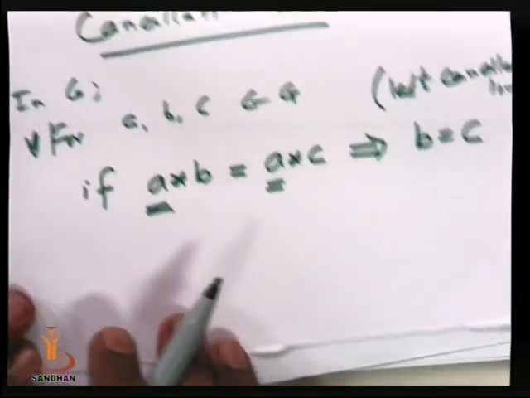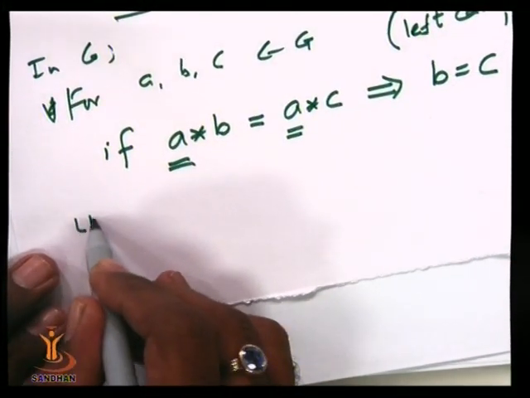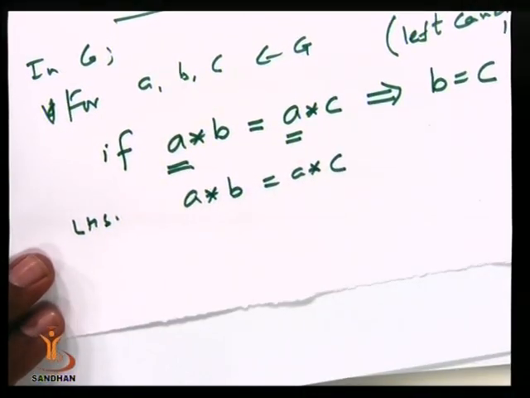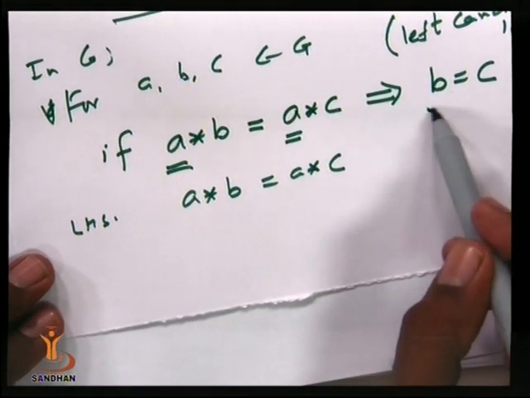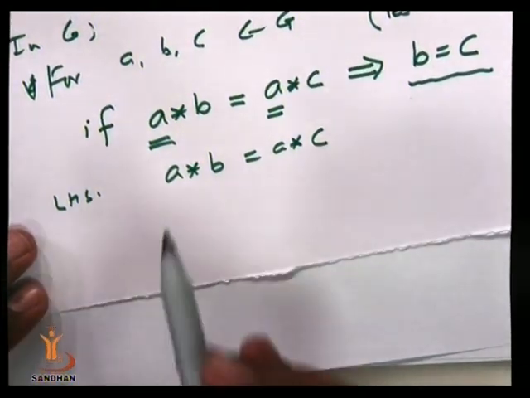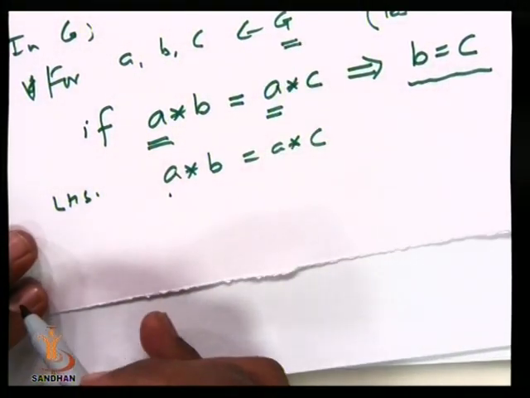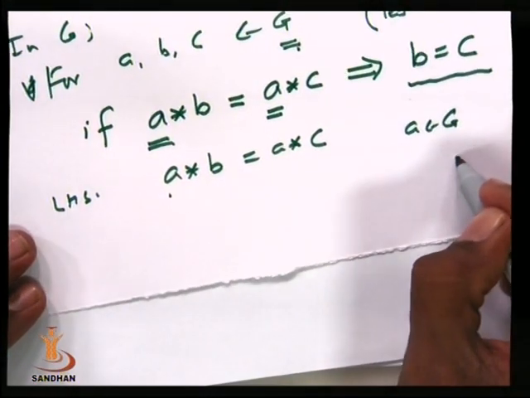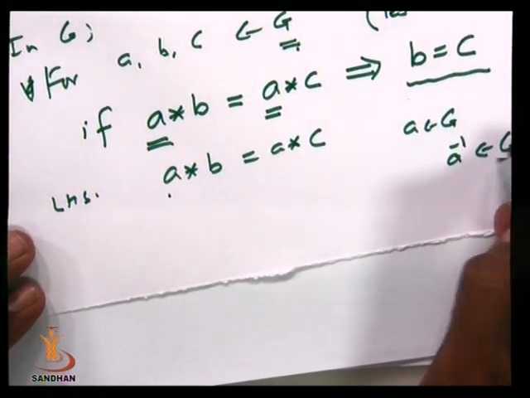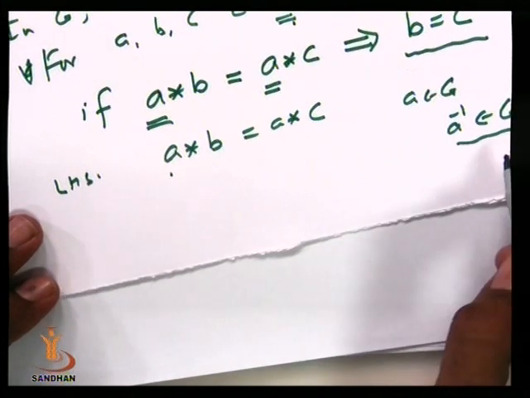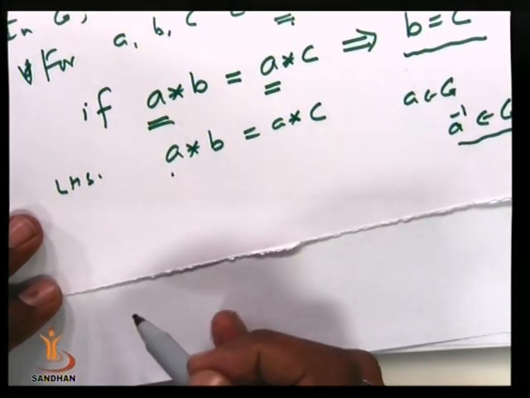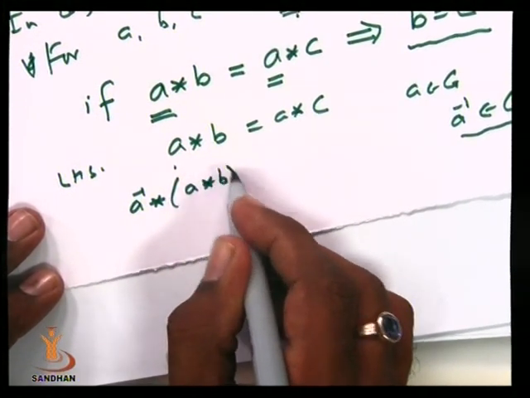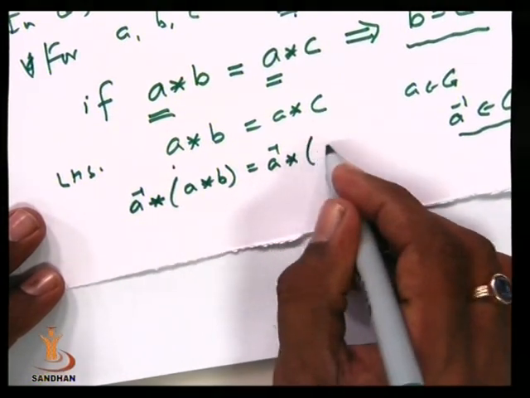And we can easily prove this property because see here, left hand side is A star B is equal to A star C. Our aim is to prove B is equal to C. Now we know that element A is an element of G. G is a group. That means if A belongs to G, then definitely its inverse also belongs to G. And hence we can pre-multiply both the sides by A inverse. Then we get A inverse star A star B is equal to A inverse star A star C.